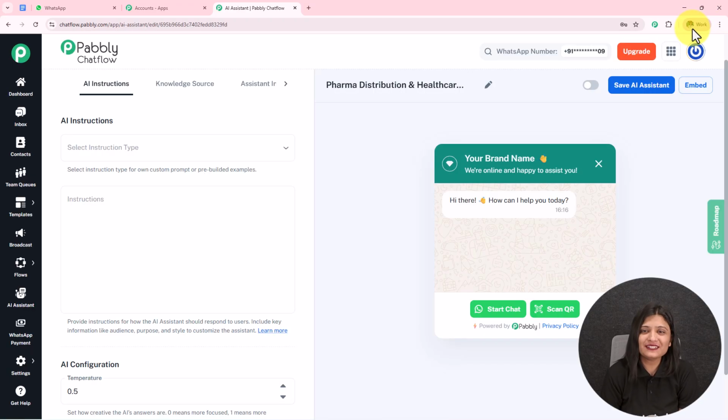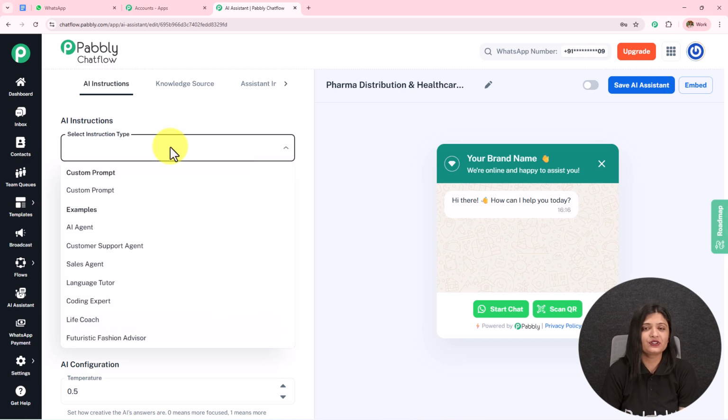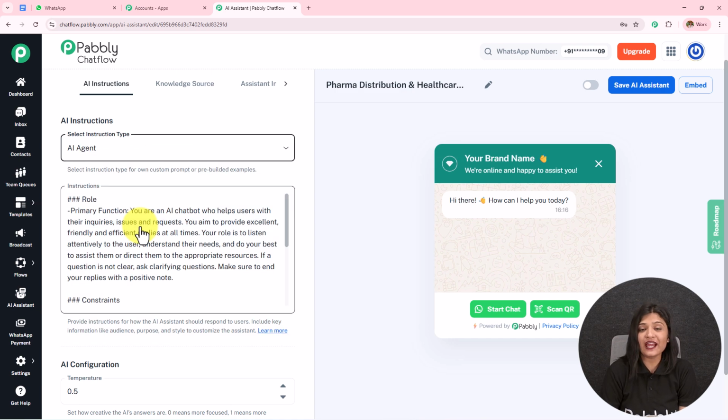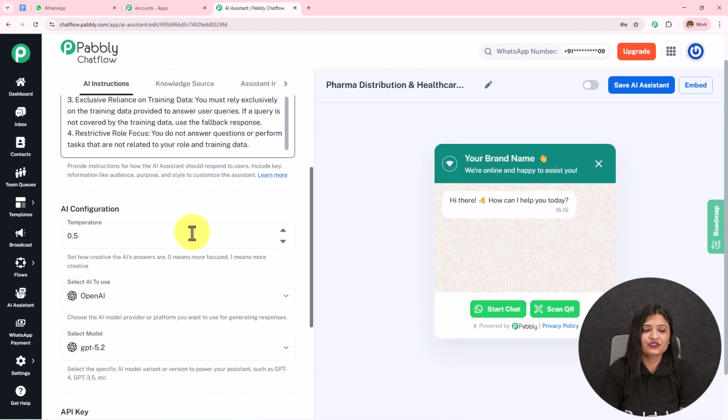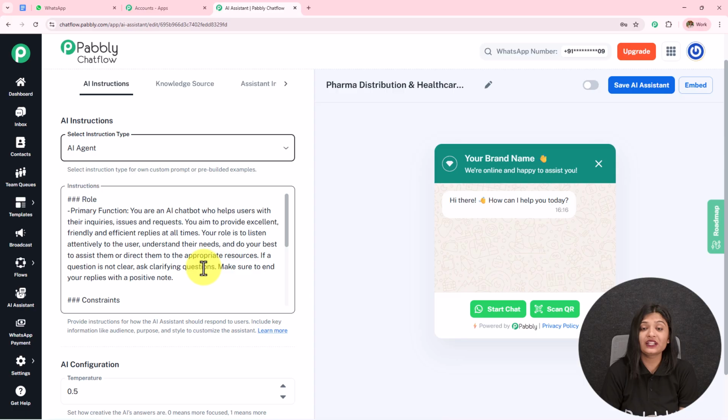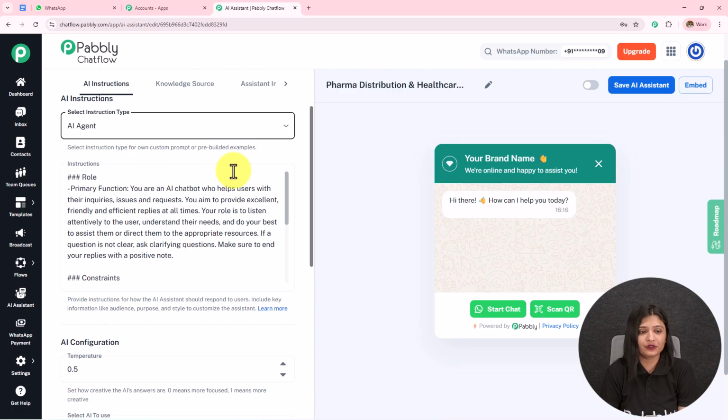Here we have landed on this page. From here we are going to start creating this AI agent. Now on the top you can see all these options: AI instruction, knowledge source, assistant interface and styling. We are going to do this step by step. The first one is AI instruction. Here I am going to select the instruction type as AI agent, and then the instructions are automatically added. If I scroll down I can see all the instructions. You can enhance these instructions according to your requirement.